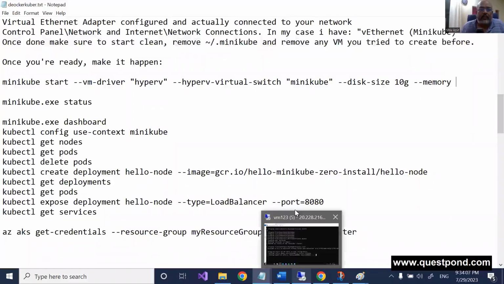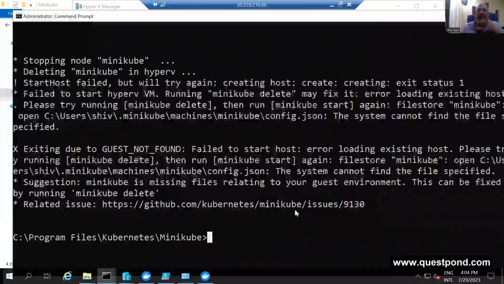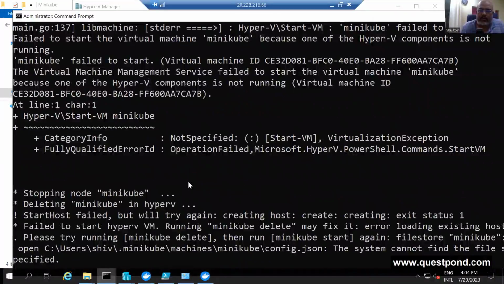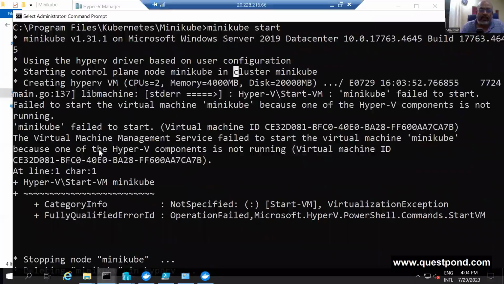And it's showing some errors. So let us see what the errors are. The first thing you will see, he actually tries to create the cluster out here. He fails, and then he retries it. He again tries to restart it, but it did not work, and he was not able to do it.